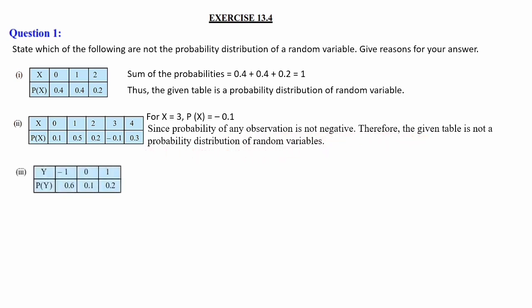Since the probability of any observation cannot be negative, the given table is not a probability distribution of a random variable. The third table is y equal to minus 1, 0 and 1. Probabilities of y are 0.6, 0.1 and 0.2.